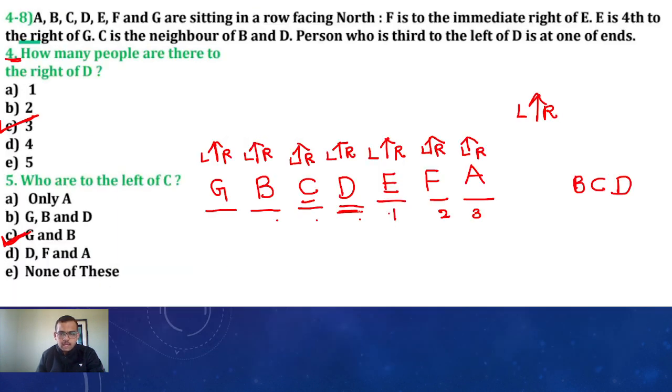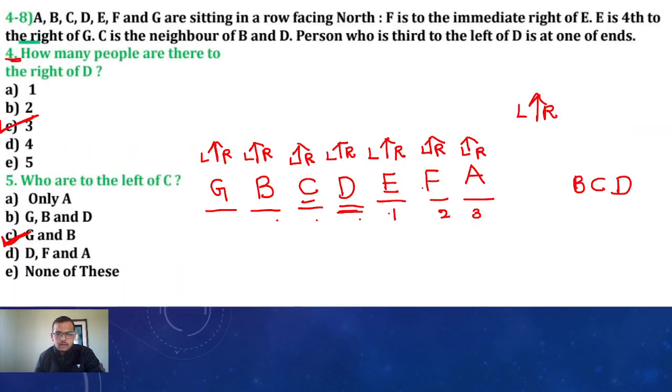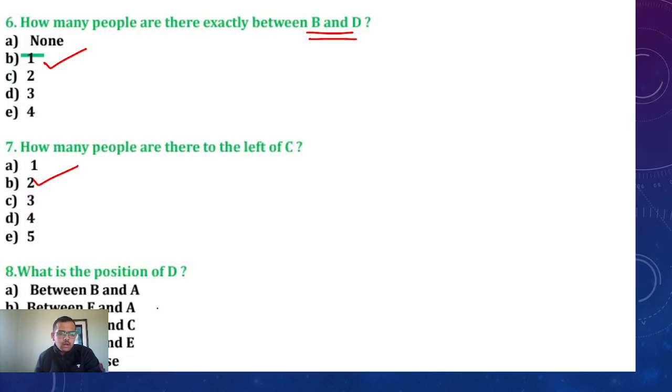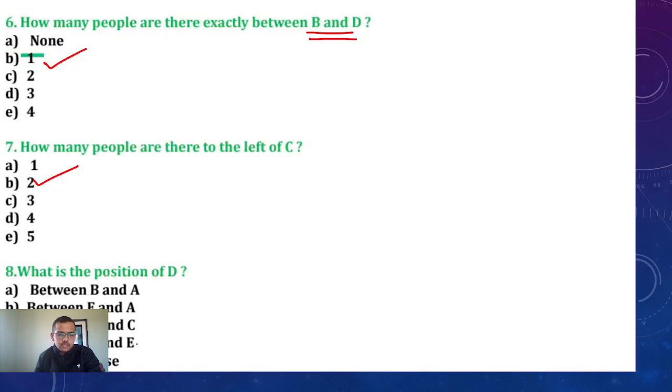And what is the position of D? Position of D, they asked. Between B and A, no. Between E and A, no. Between G and C, no. Between C and E, yes. Between C and E is the position of D. Correct option is this. Okay. This is the first question. We'll move to the next question.